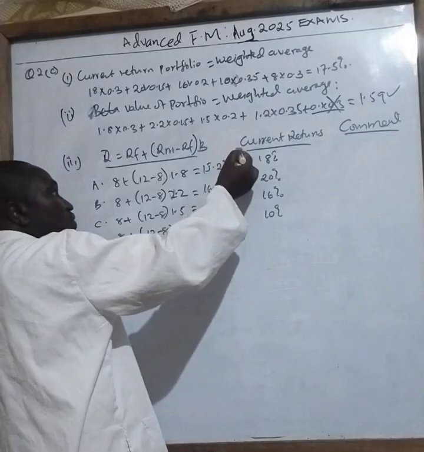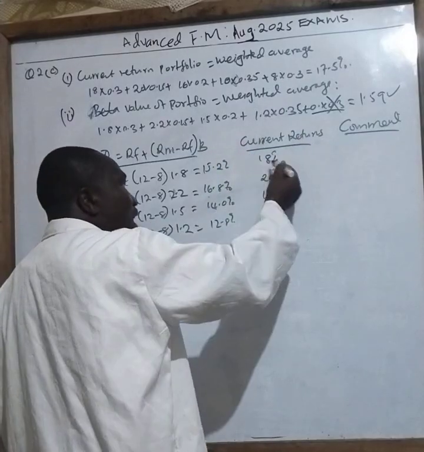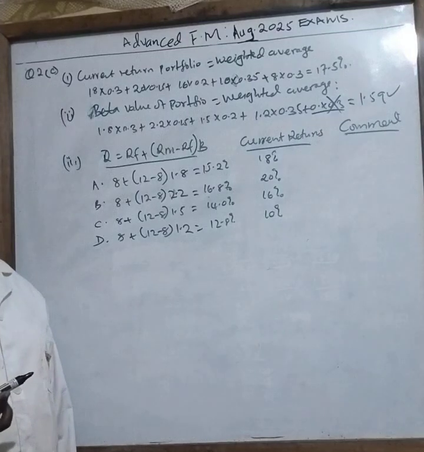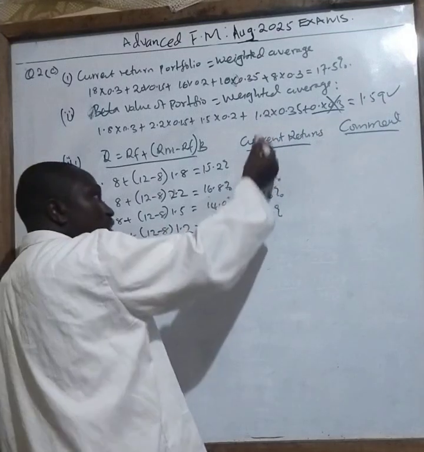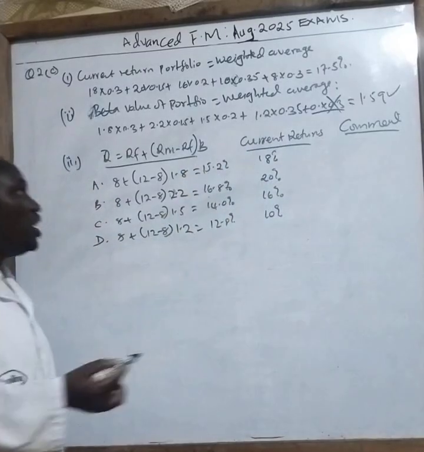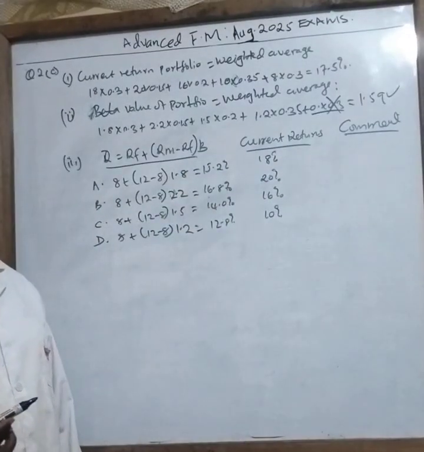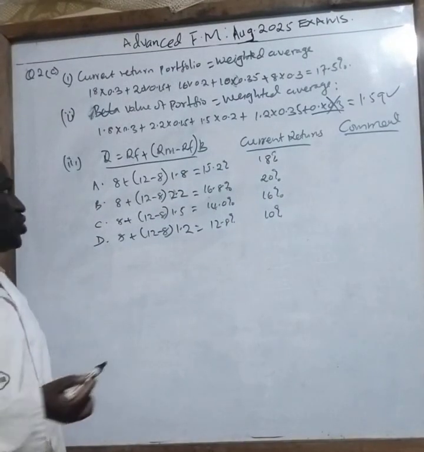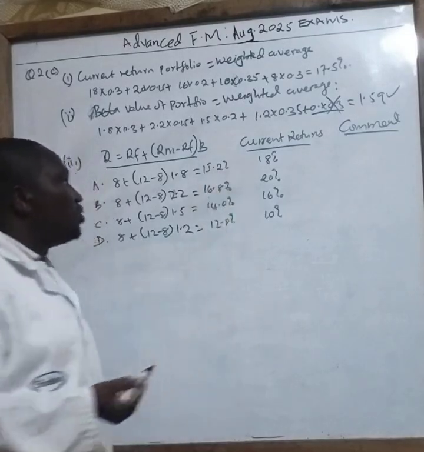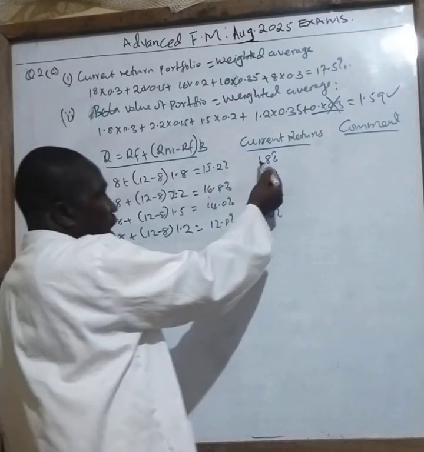If the current returns are higher than the expected, it means you have done well. But if the current returns are less than expected, it means there is inefficiency. In this case, we had projected to have 12.2, but here we are getting 12.